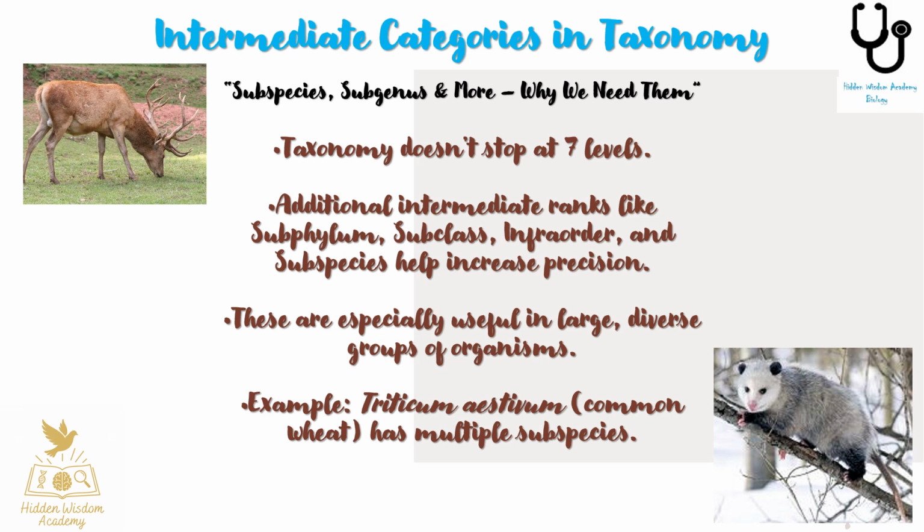This system becomes especially helpful in large, diverse groups like insects, birds, or cultivated plants. Take Triticum aestivum, the scientific name for common wheat. It has several subspecies, each adapted to different climates and uses. So, intermediate categories allow taxonomy to stay accurate and flexible in the face of Earth's incredible biodiversity.